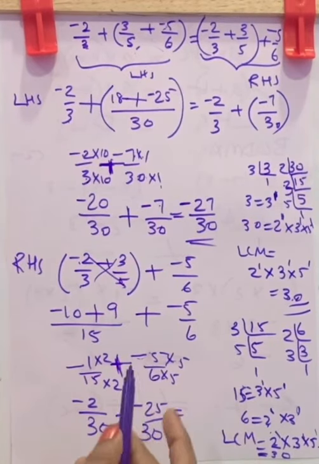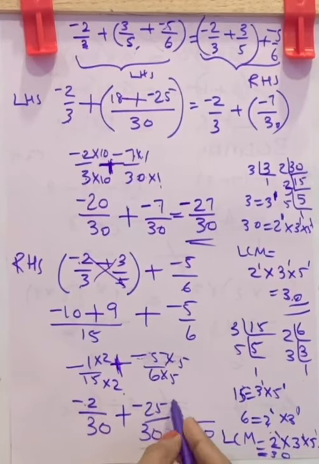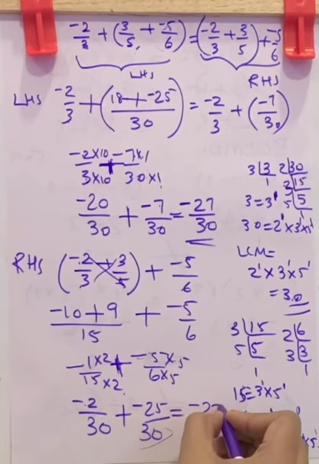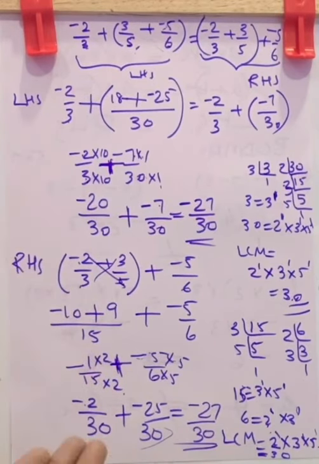The result is negative 2 plus negative 25. Here both denominators are the same, so write down this denominator. Negative 2 plus negative 25 is negative 27. This is the result. Now look, LHS and RHS are equal.